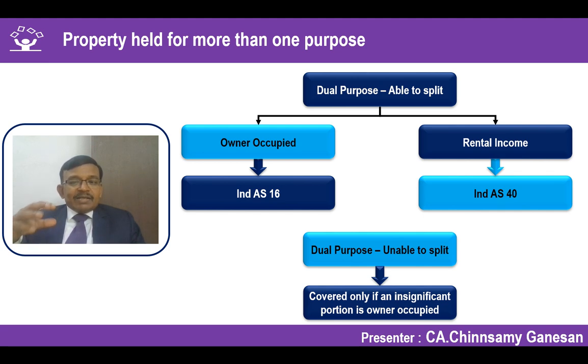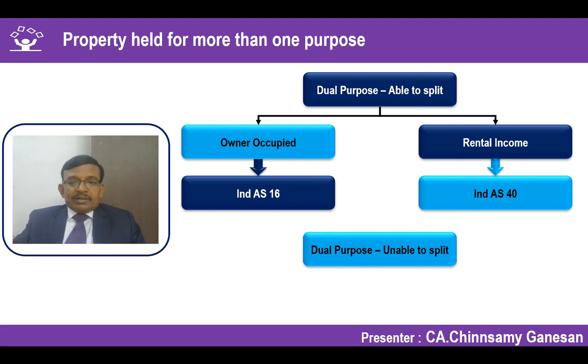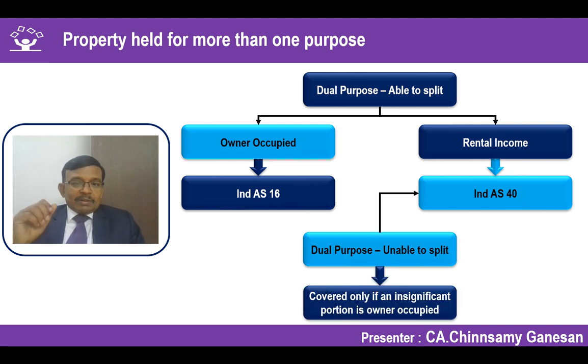Suppose the portion occupied by the owner could not be separately split. In that case, it could be a scenario of being unable to split. If the owner occupied portion is insignificant, what will happen? It goes to Ind AS 40, investment property.